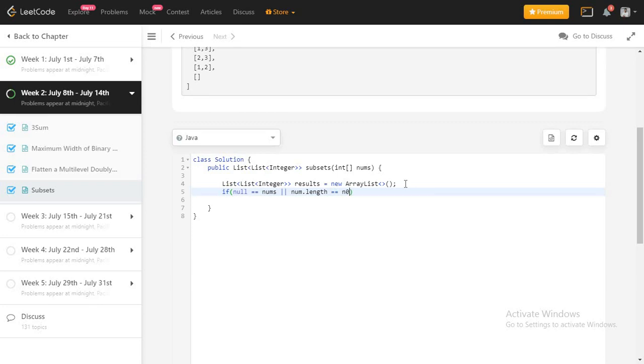If I encounter these two scenarios, meaning my array is null or my array length is 0, then I am going to return the results, right? So let me return results. Yeah, now we are done with our edge cases.